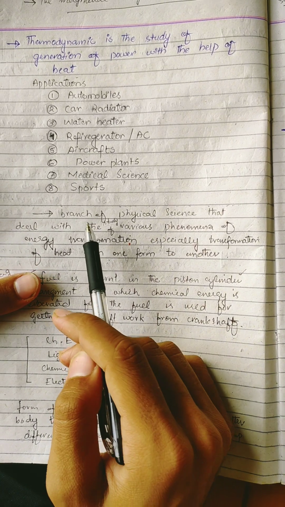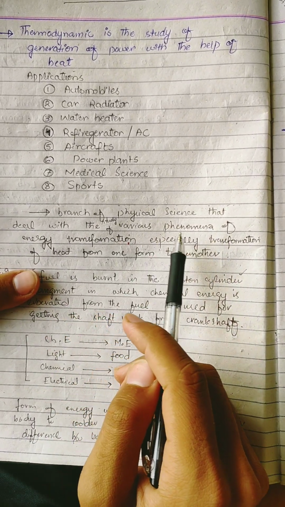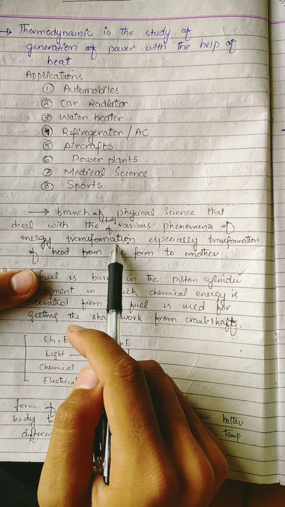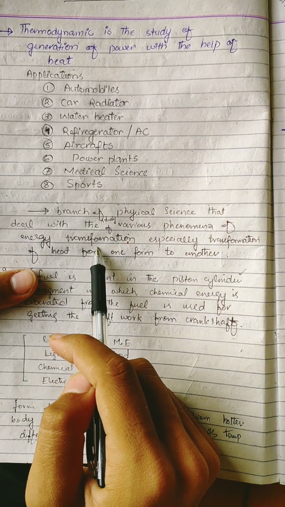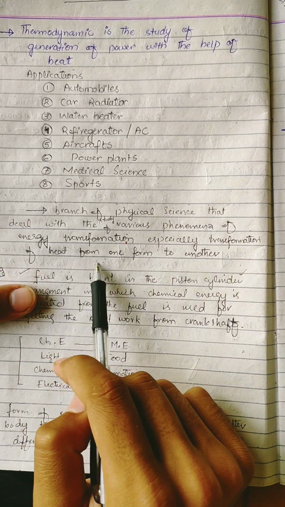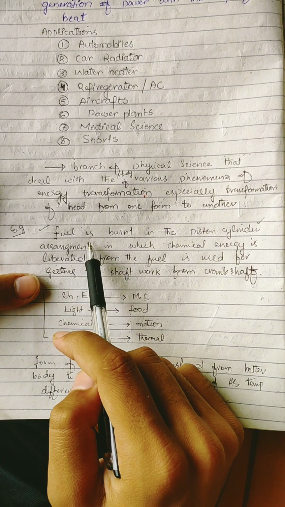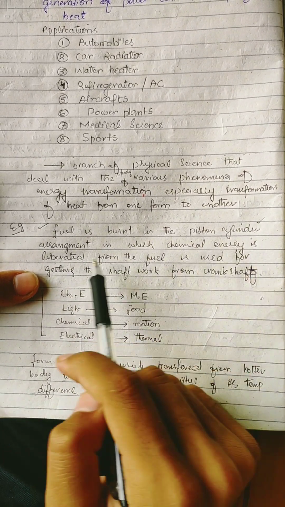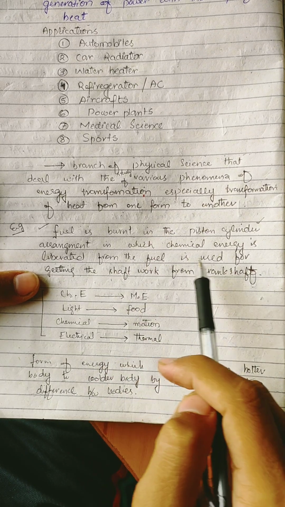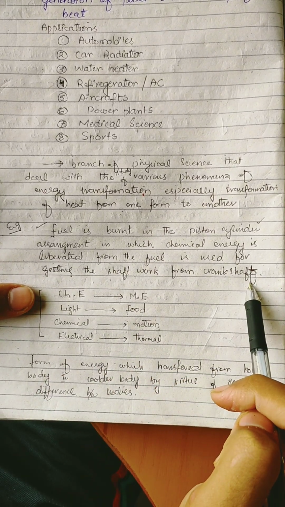Another definition of thermodynamics is that it is the branch of physical science that deals with the study of various phenomena of energy transformation. So thermodynamics is all about energy transformation, especially transformation of heat from one form to another. Its example: fuel is burned in a piston cylinder arrangement in which chemical energy is liberated from the fuel and is used for getting the shaft work for the crankshaft.